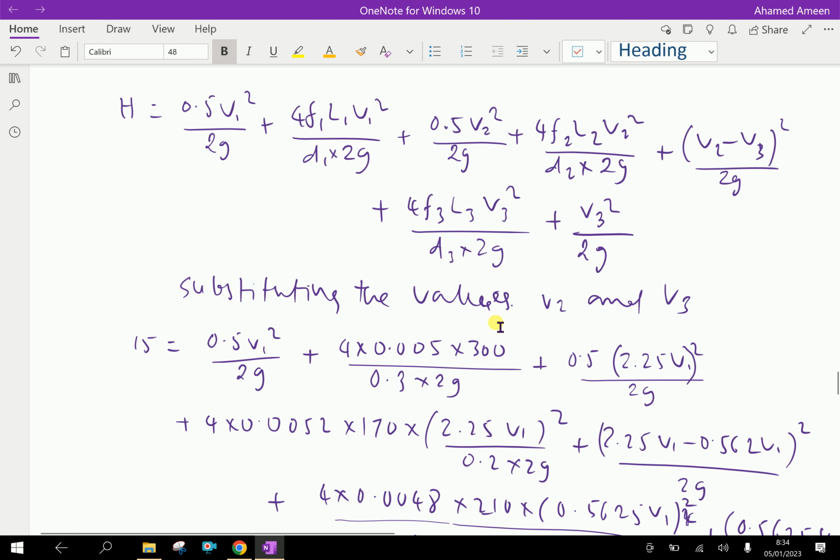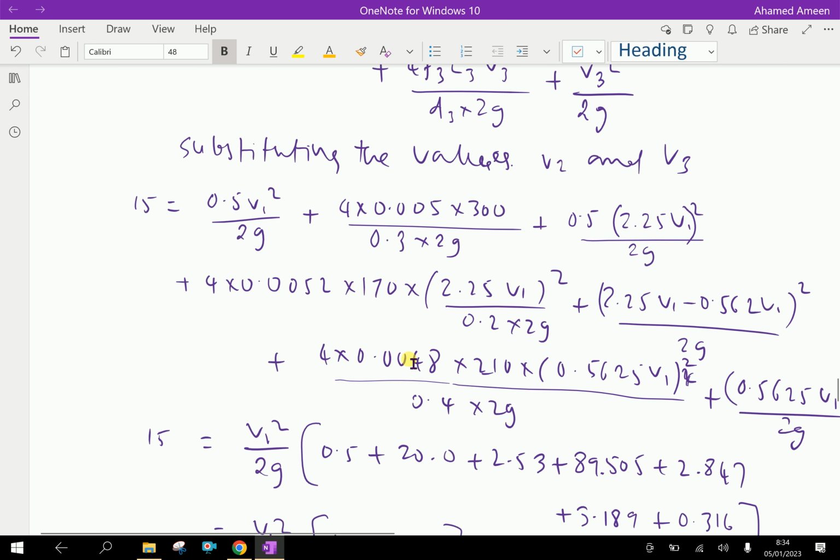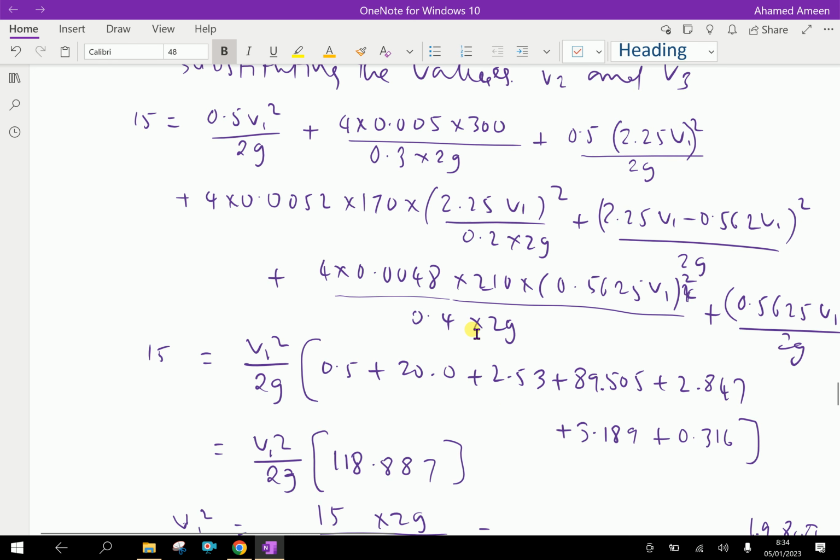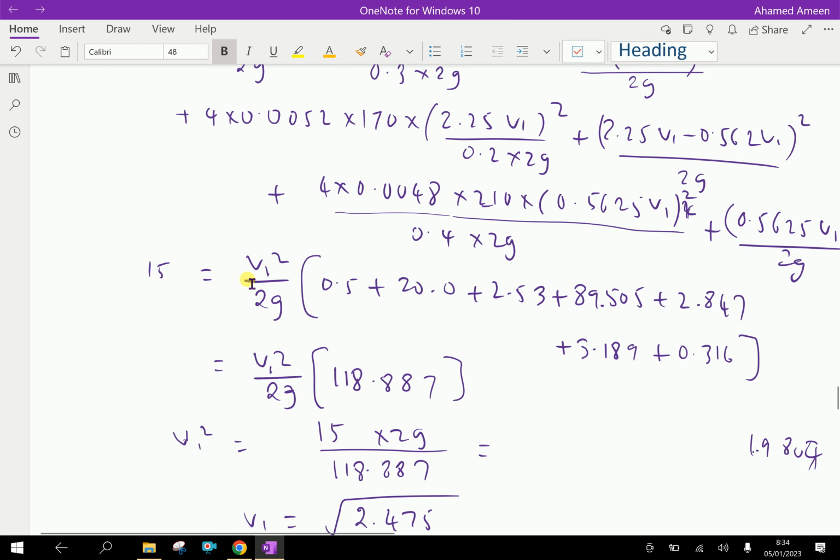Now substituting these values of V2 and V3 in terms of V1, we get the total loss 15 meters equal to 0.5 V1 squared by 2g, and like this we apply all values and simplify this big lengthy calculation. We get 15 equal to V1 squared by 2g times 0.5, 2.20, 2.53, 89.505, and the last one.